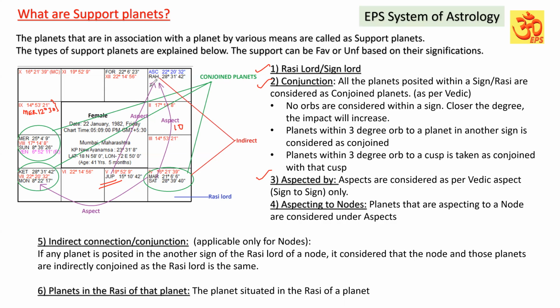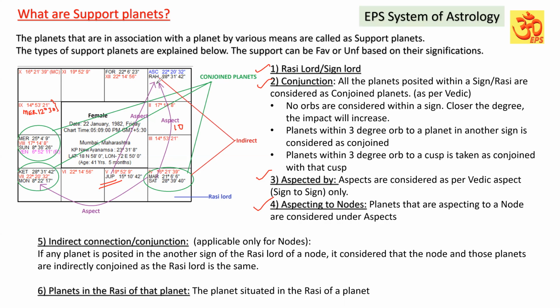Moon is aspecting Rahu. Moon, Rahu and Ketu are not considered as having aspects in that way. Instead, if any planet is aspecting a node, that planet will get the impact of that node, and that node will get the impact of this planet also. So it means aspected by, we discuss sign to sign, and aspecting a node means planets that are aspecting a node are considered under aspects.